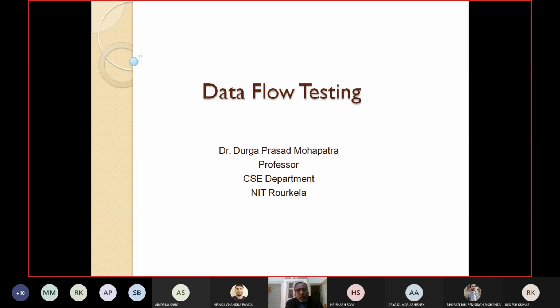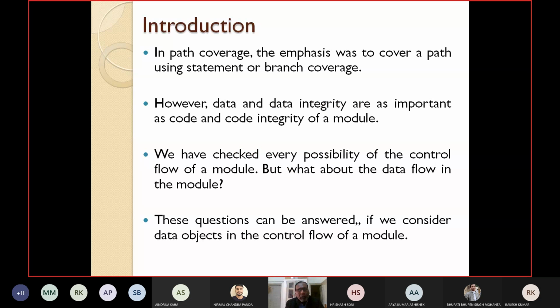So today we'll discuss another white box testing, that is data flow testing. It is also a coverage-based testing. This is one of the important testing techniques. Let's see in detail. So far we have seen different coverage-based testing techniques such as statement coverage, branch coverage, condition coverage, path coverage, etc. Now let's see what is the limitation of these coverage-based testing techniques, particularly the path-based testing technique.